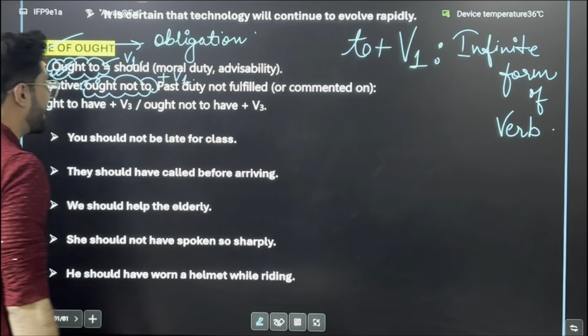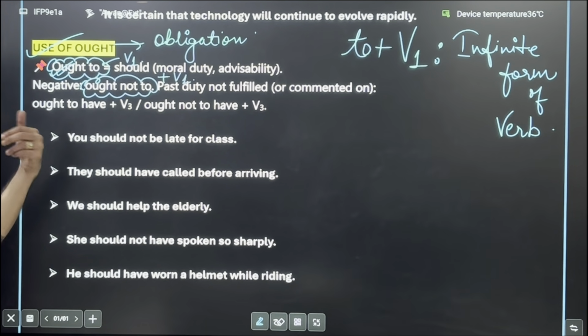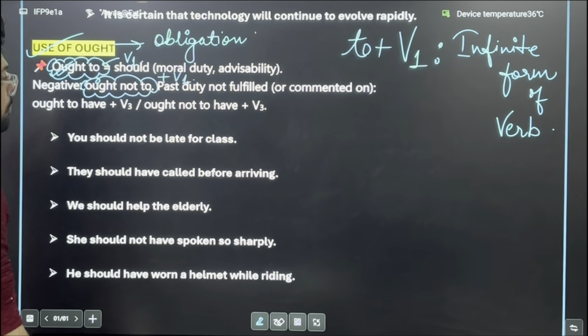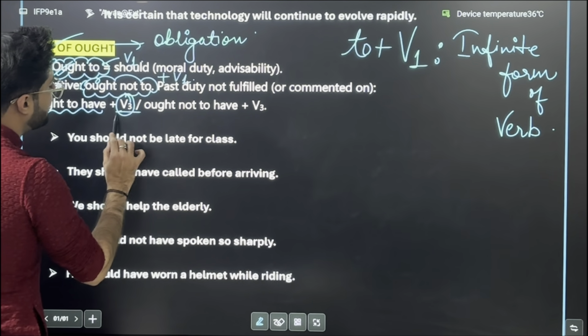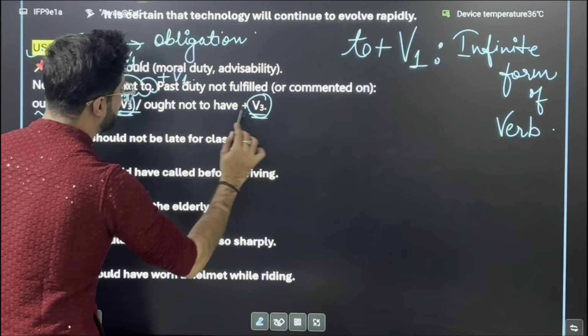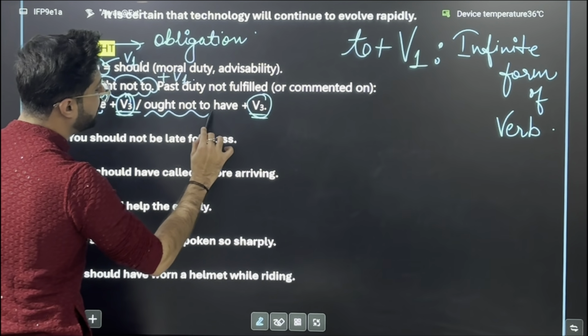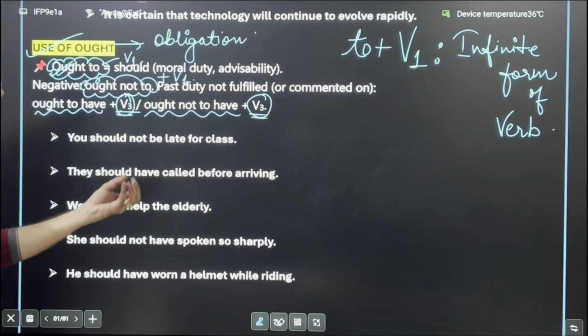On the other hand, if you see a sentence in the past perfect or present perfect form, then ought to have plus the participle form of verb, that is V3, is used for a positive sentence, and ought not to have plus participle form for a negative sentence.